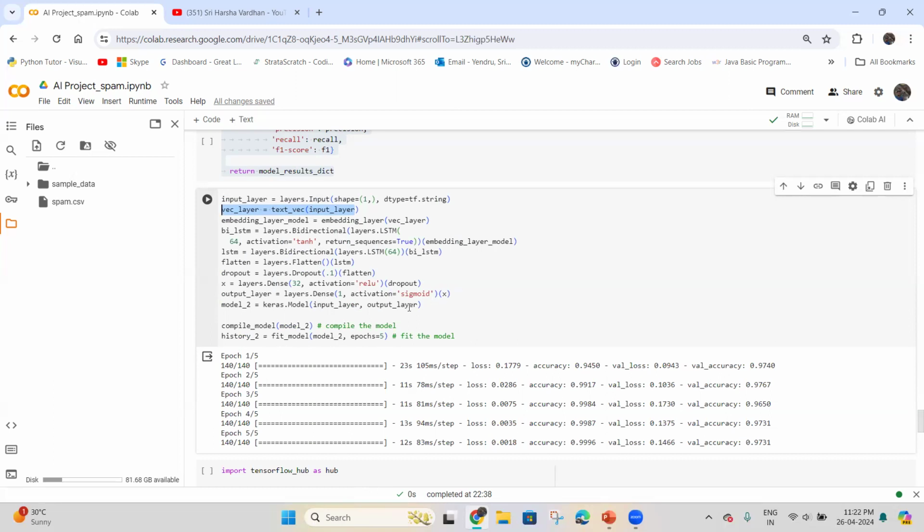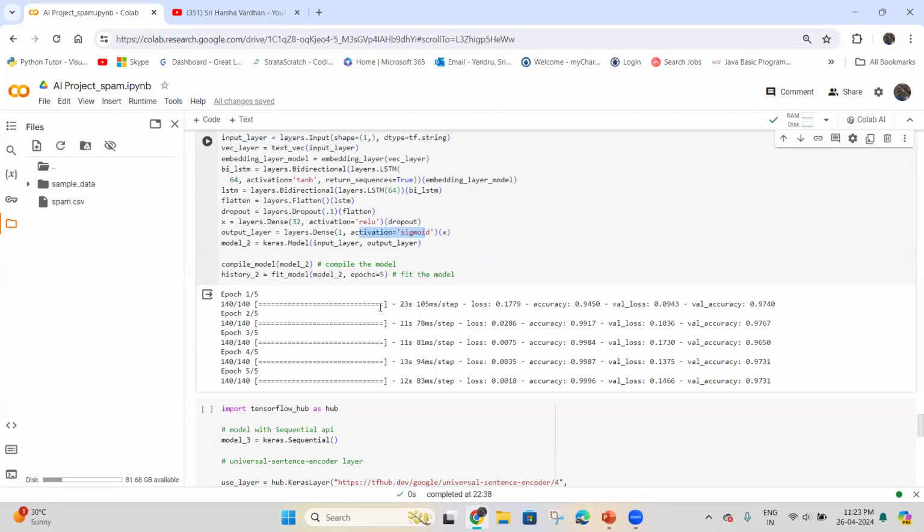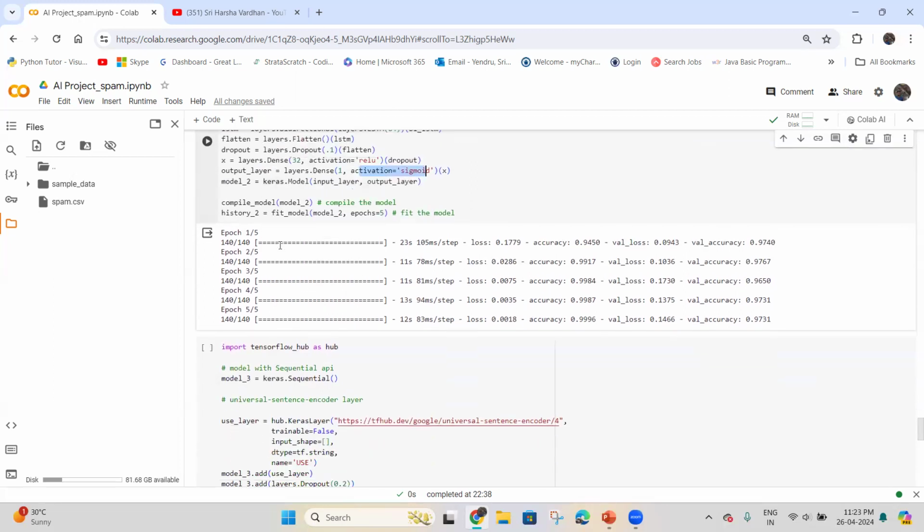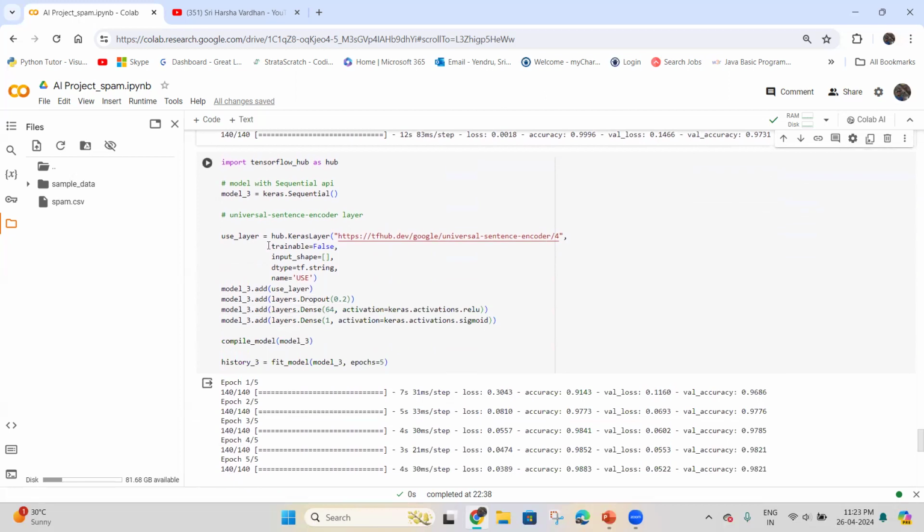So it captures contextual information, and then it flattens the output, applies dropout regularization, and passes it through a dense layer with ReLU activation. Finally, it ends with the output layer using a sigmoid activation function for binary classification. The model is compiled with the same Adam optimizer and binary cross entropy loss and trained for 5 epochs on the provided data.